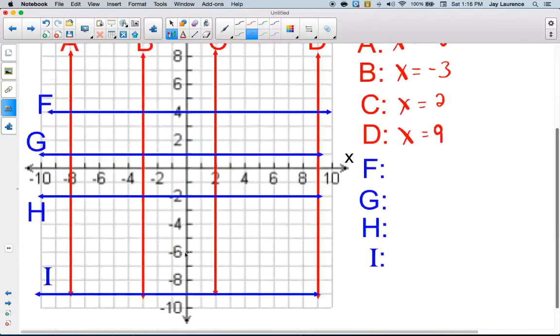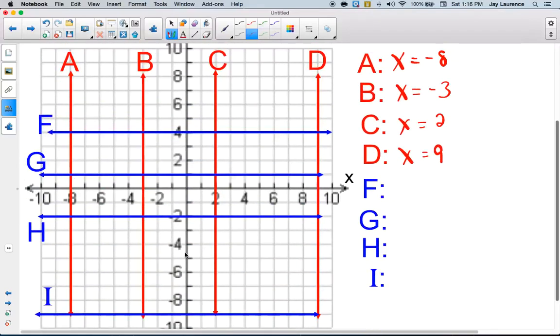Now, not dissimilar, the blue ones, the horizontal ones. What do you notice about this line? Every single point on it has a y-coordinate of 4. That's right, every single point. So the equation for f must be y equals 4, because the y-coordinate is always 4.